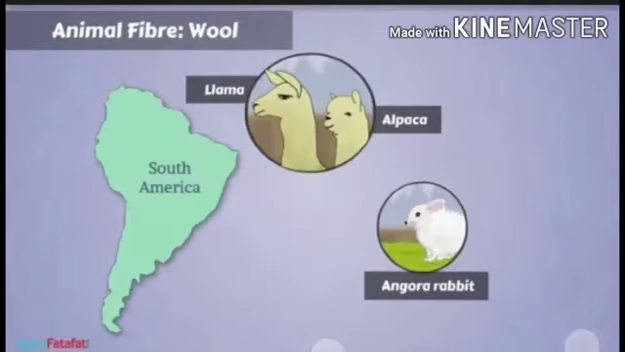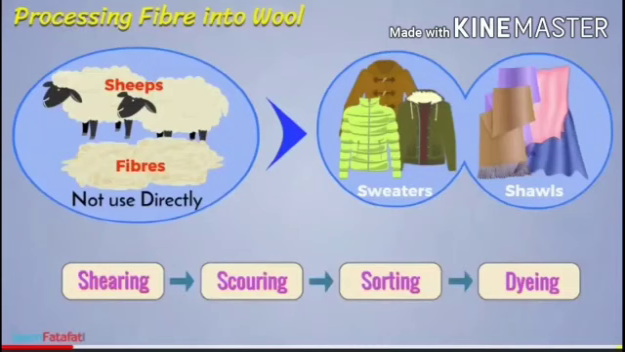The hair or fur on the body of the Angora rabbit is also used as wool. The animals called llama and alpaca, which are found in South America, have hair on their body which is processed to yield wool. Now children, we will study the processing of fibre into wool.